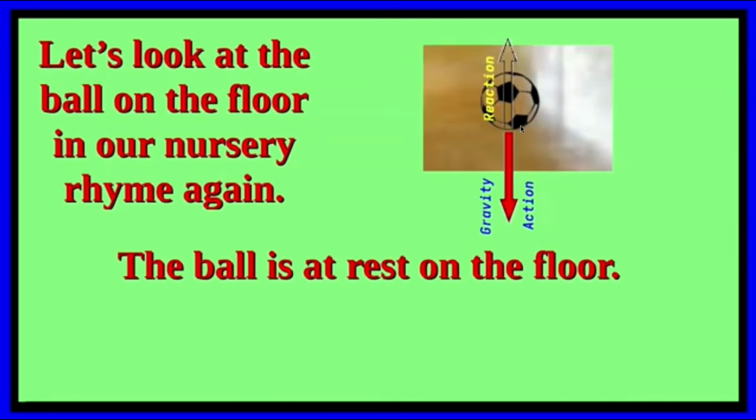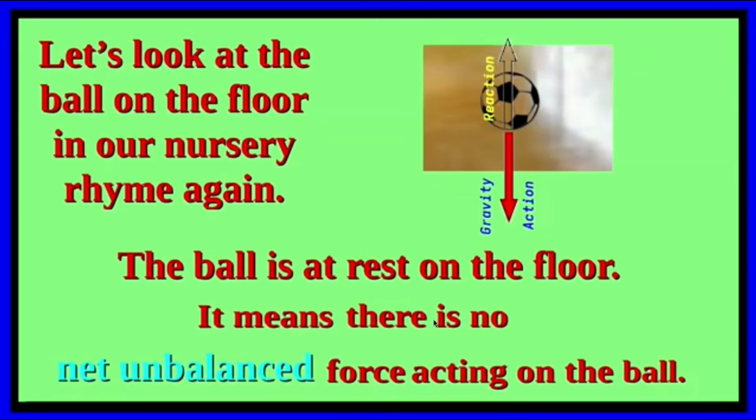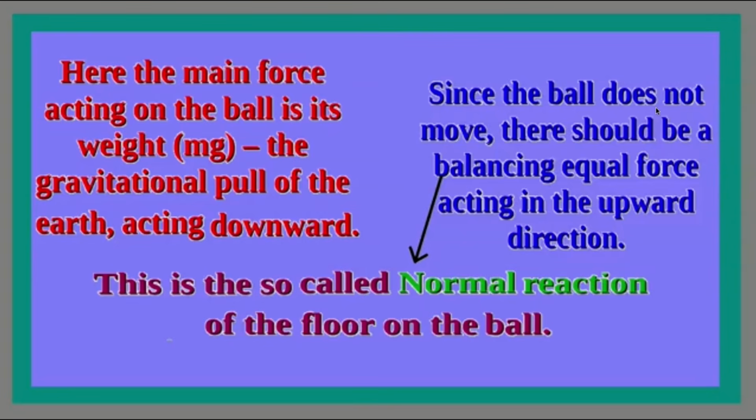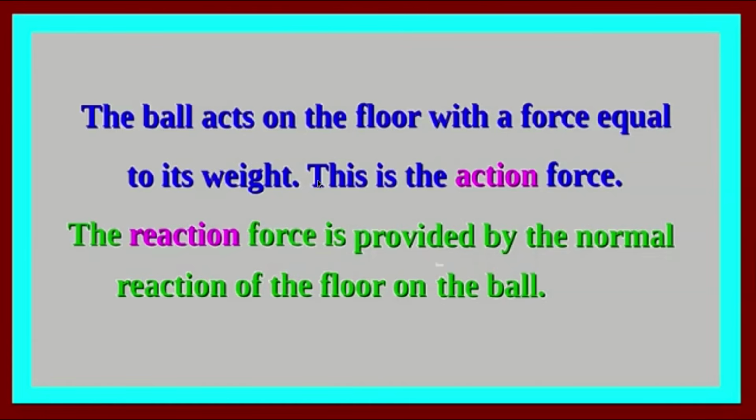Let us look at the ball on the floor in our nursery rhyme again. The ball is at rest on the floor. It means there is no net unbalanced force acting on the ball. Here the main force acting on the ball is its weight, mg. That is the gravitational pull of the earth acting downward. Since the ball does not move, there should be a balancing force equal but acting in the upward direction. This is the so-called normal reaction of the floor on the ball. The ball acts on the floor with a force equal to its weight. This is the action force. The reaction force is provided by the normal reaction of the floor on the ball.